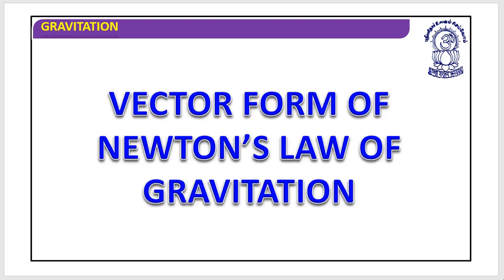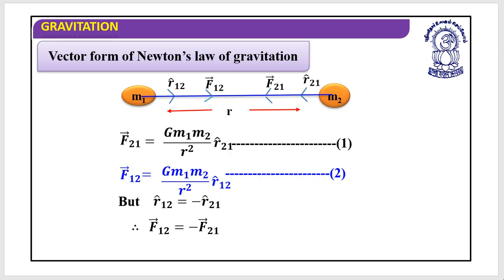Now let's go through the vector form of Newton's law of gravitation. Let's understand how the vector form is represented. This is m1, this is m2, and the distance between the center of the first object and the center of the second can be given as r.